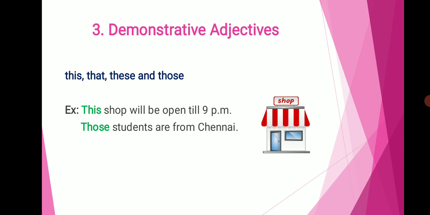Next we are going to see about demonstrative adjectives. Demonstrative adjectives are denoted by the words this, that, these and those. For example, this shop will be open till 9 p.m. In this example, the word this is a demonstrative adjective.